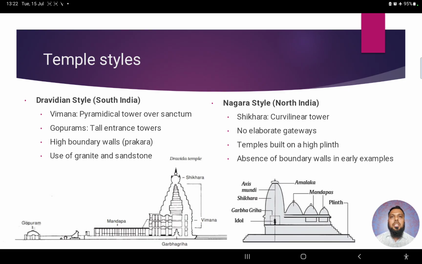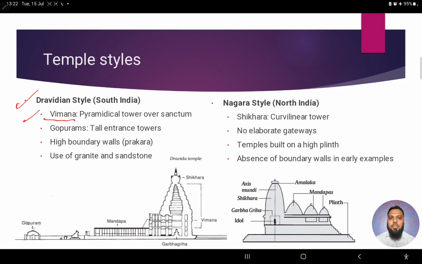Right? Now, what is the Dravidian style? And what are the other styles? The Dravidian style of constructing temples is basically prevalent in South India. A lot of temples in South India are constructed in this fashion. Now, what are the distinguishing features we see?